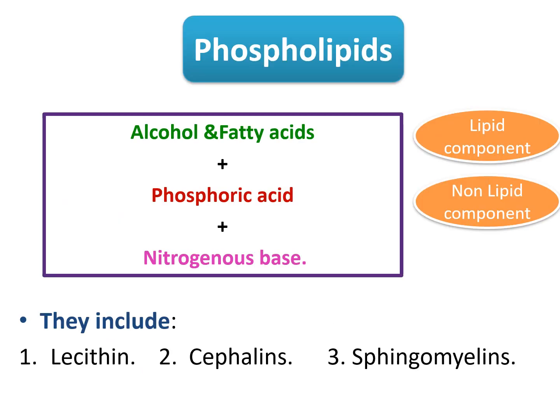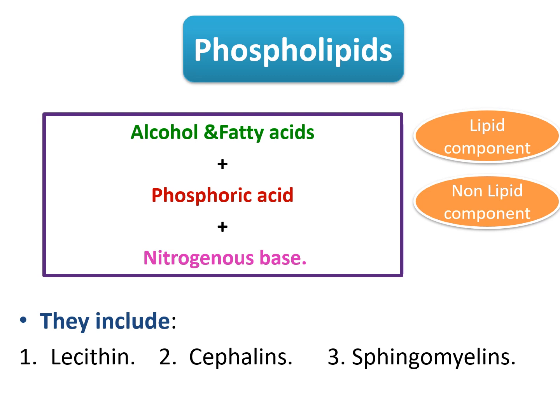We will discuss now phospholipids. Phospholipids are a conjugated or compound lipid. So we have lipid component and non-lipid component. The lipid component is fatty acid and alcohol. The non-lipid component is phosphoric acid together with the nitrogenous base. So the phospholipid is a conjugated lipid. It contains a lipid part, which are fatty acids and alcohol, and non-lipid part, which is phosphoric acid and nitrogenous base.